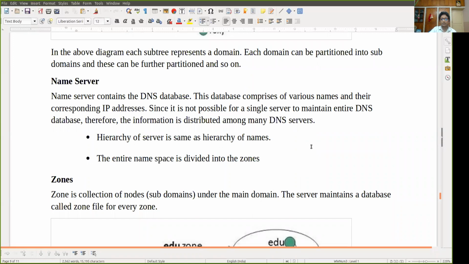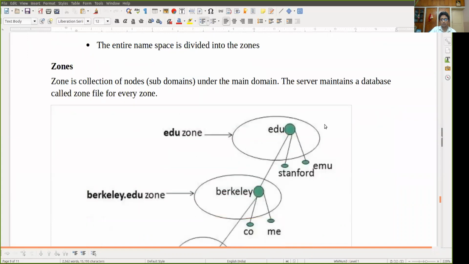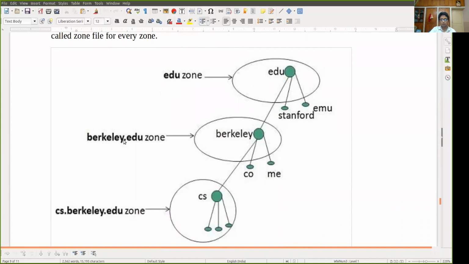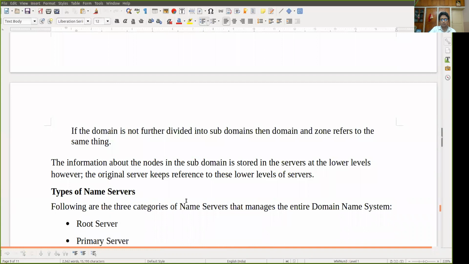Now the entire namespace is divided into zones. A zone is a collection of nodes. This is one zone, this is another zone, like that. Under the main domain, the server maintains a database called a zone file for every zone. So this is the edu zone, this is the Berkeley.edu zone, this is the cs.berkeley.edu zone. If the domain is not further divided into subdomains, then the domain and zone refer to the same thing. The information about the nodes in the subdomain is stored in servers at the lower levels. However, the original server keeps a reference to these lower level servers.